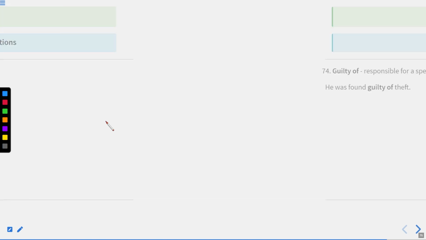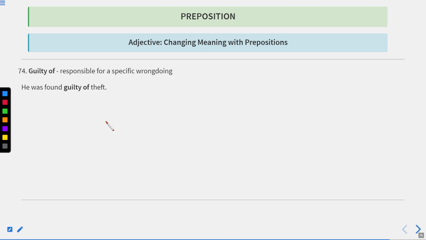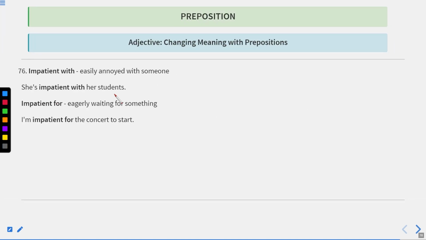Now let us move to the next one. Guilty of, responsible for a specific wrongdoing. He was guilty of theft. It means he was the culprit of the theft. Now let us move to the next one. Identical to means exactly the same as. It means someone looks alike or the same as another one. The bag is identical to mine. Now the 76th is impatient with, easily annoyed with someone. She's impatient with her students. Or impatient for, eagerly waiting for something. I'm impatient for the concert to start.